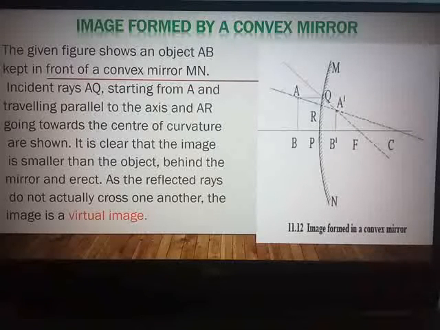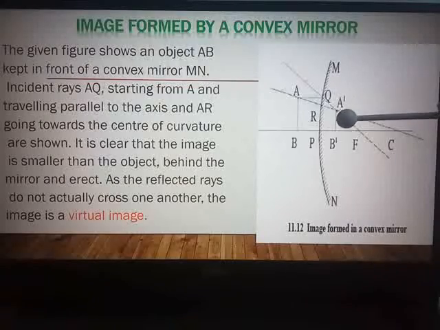Looking at the diagram, it is clear that the image is smaller than the object. Here you can see the image formed is A1B1. How this gets reflected and the image A1B1 is formed can be understood from the given diagram.